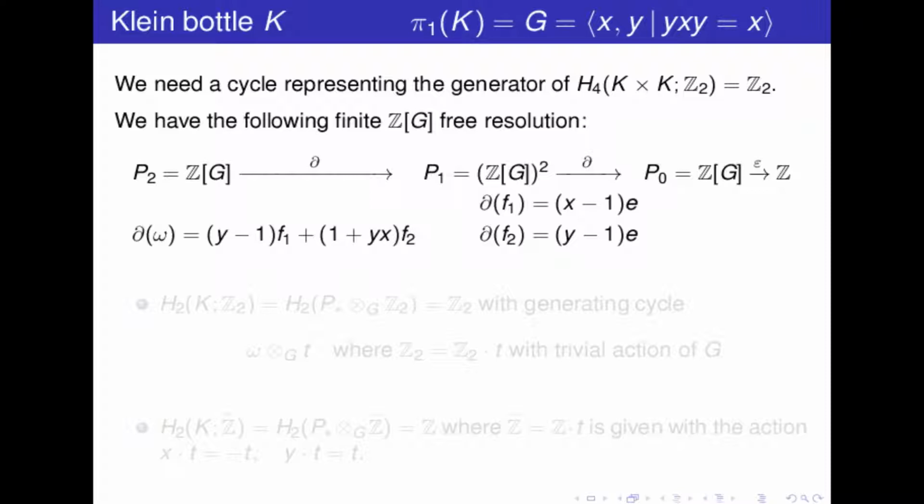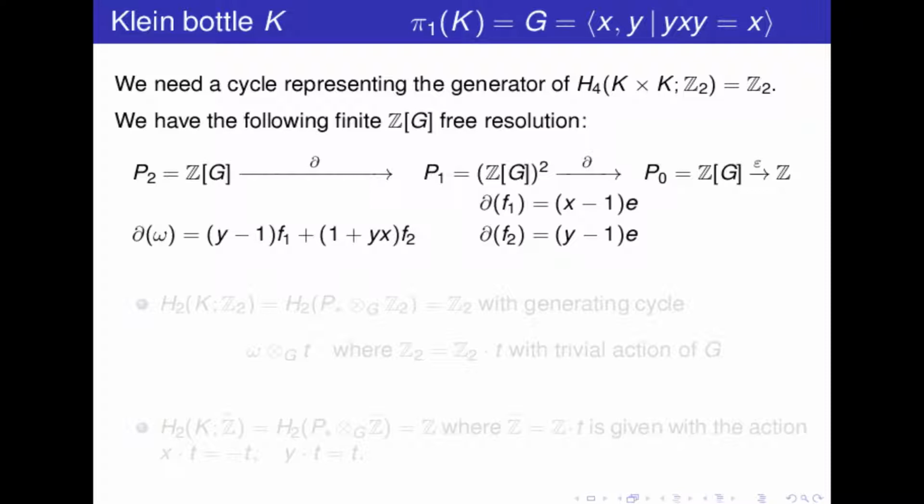So we have one generator in degree 0, two generators in degree 1, F1, F2, and one generator in degree 2, so exactly as a minimal cell decomposition of the Klein bottle. And the differential is given by this formula and can be computed from the presentation by the Fox calculus.